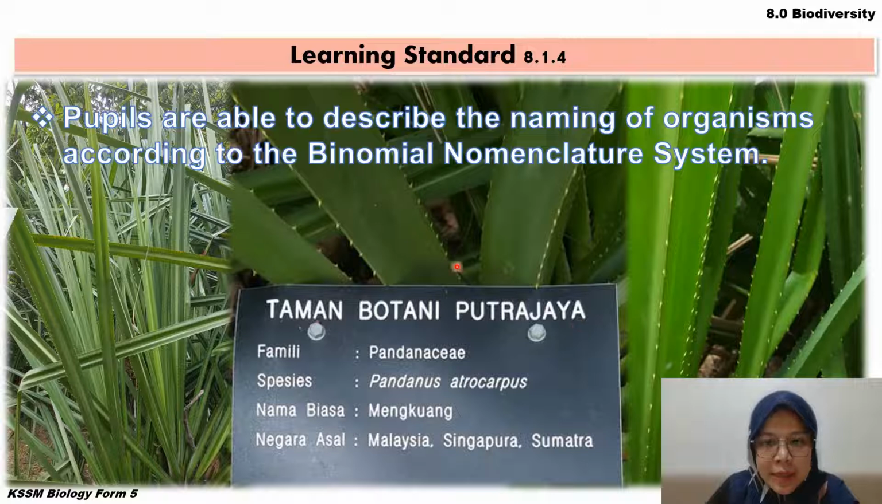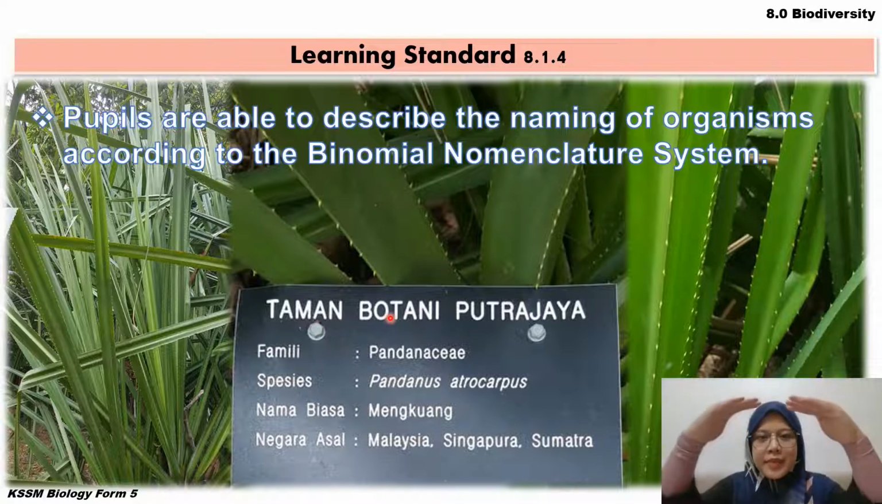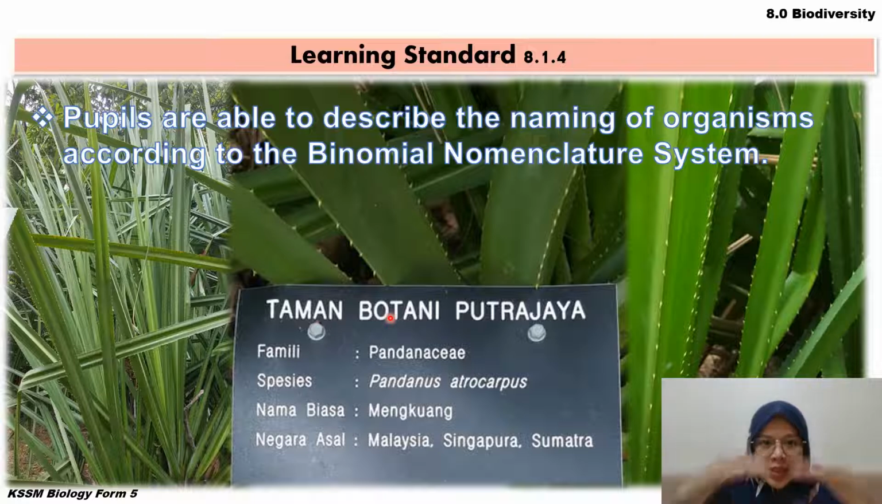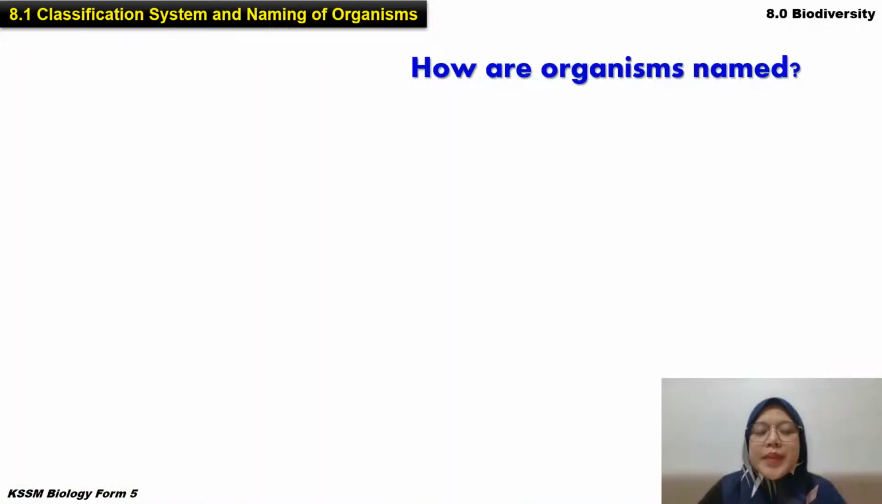Okay, so for example, look at this. Taman Botani Putrajaya, dia ada satu pokok, which is this pokok, the family for this pokok is Pandanaceae. Okay, and the species is Pandanus atrocarpus. Nama biasa dia ialah pokok mengkuang. Okay, and negara asal dia Malaysia, Singapura, Sumatra. So how the scientists name this? Guna yang kita punya belajar tadi lah. Okay, kingdom, and then ada phylum, ada genus, ada species. Okay, all that. Kita tengok, how are organisms named? Macam mana dia beri nama?